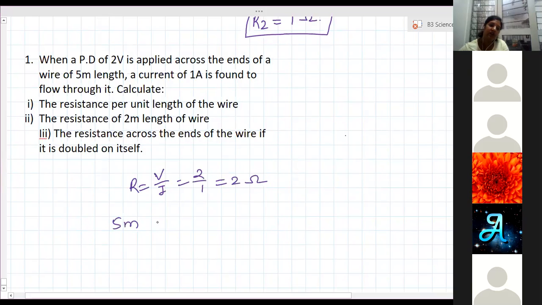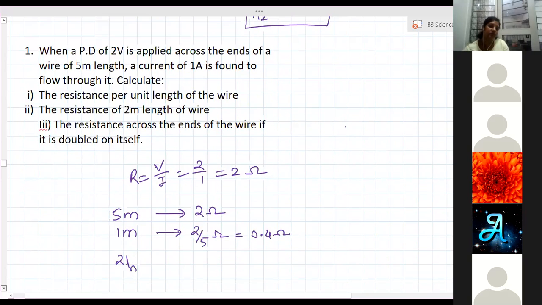So 5 meter wire has a resistance of 2 ohm. Then 1 meter wire has resistance of 2 by 5 ohm, which is 0.4 ohm. And 2 meter wire has 0.8 ohm. That is the second answer.